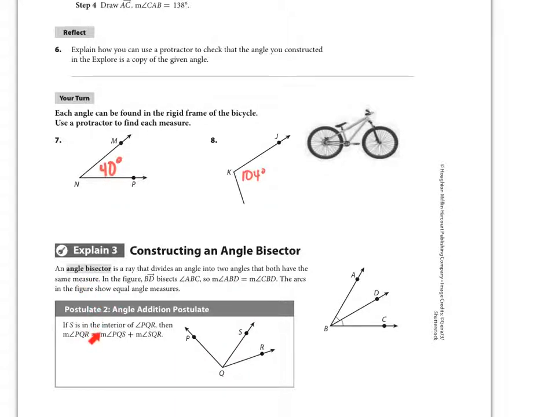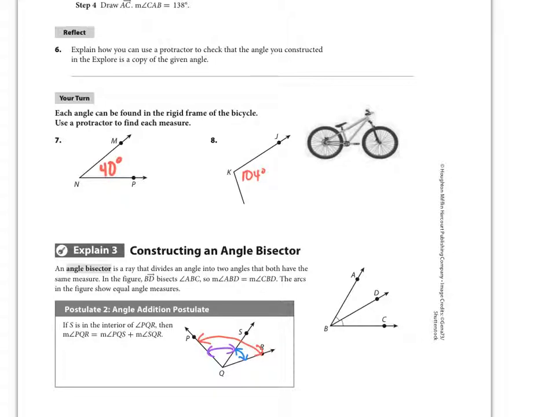Since we're going to be breaking up an angle into 2 pieces, we need this next postulate, the angle addition postulate, which says that if I add one part of my angle, let's say this one, angle PQS, to this other angle right next to it, angle SQR, then the measurement of those 2 angles added together is going to equal this whole angle, which seems obvious, but we need to spell that out in a postulate.